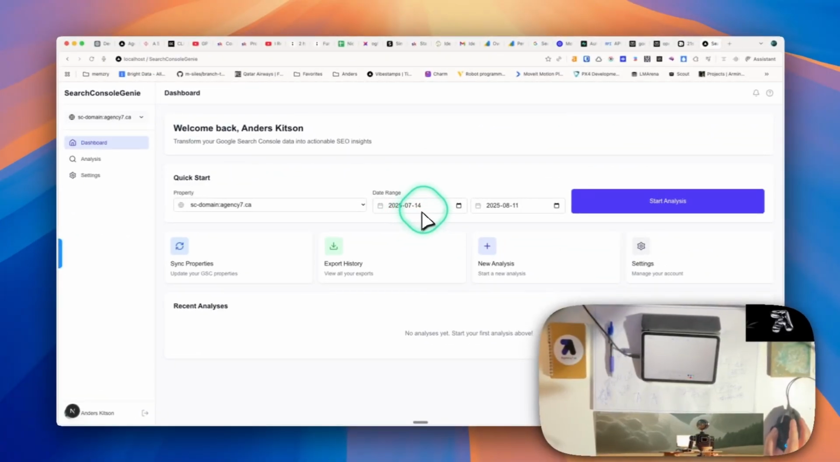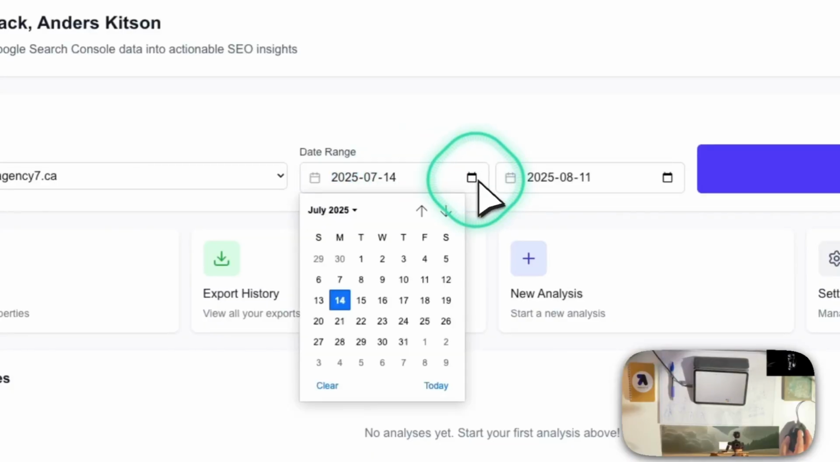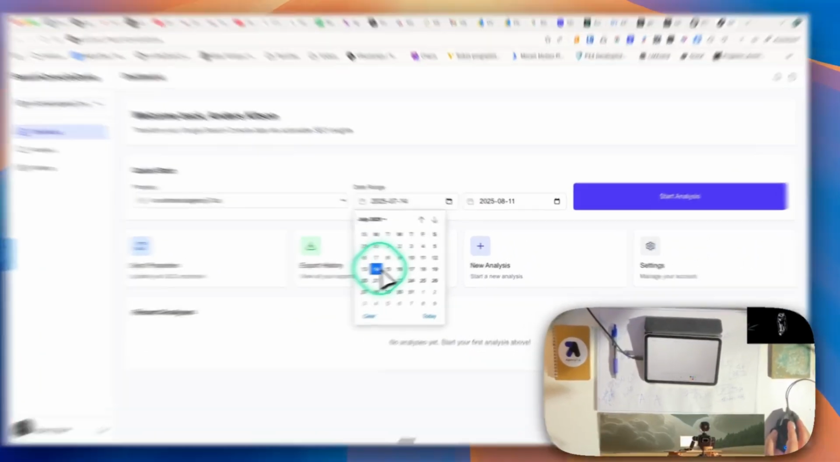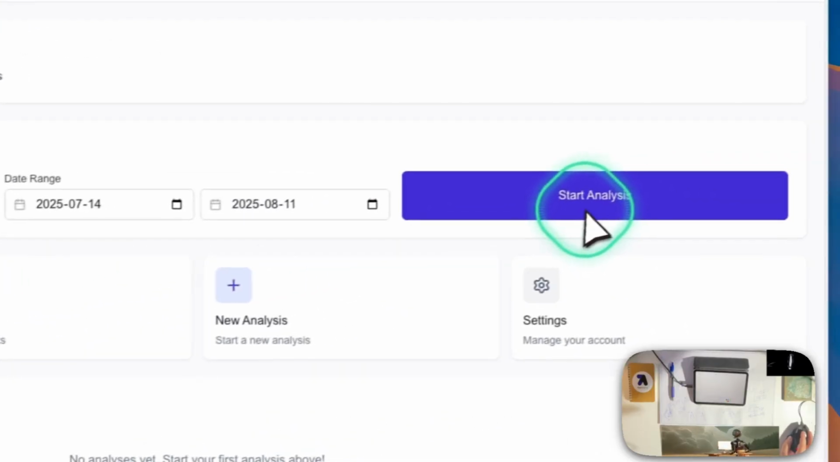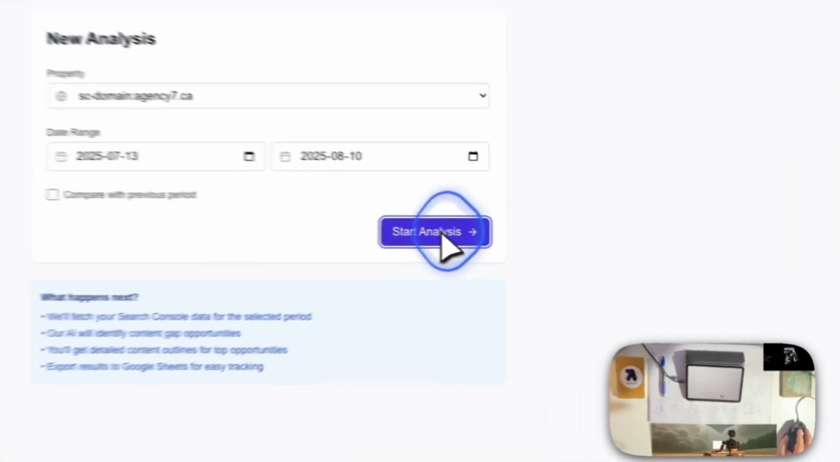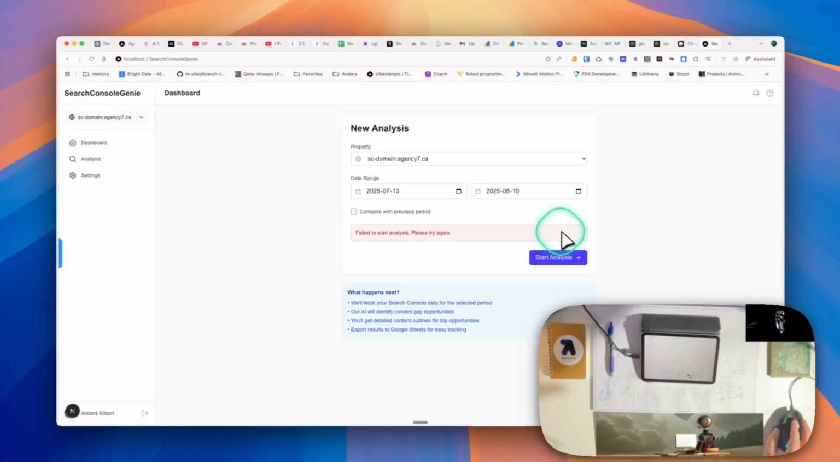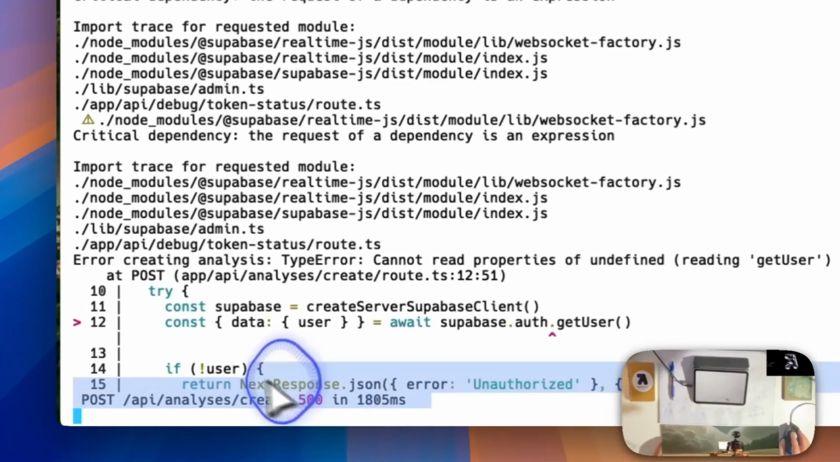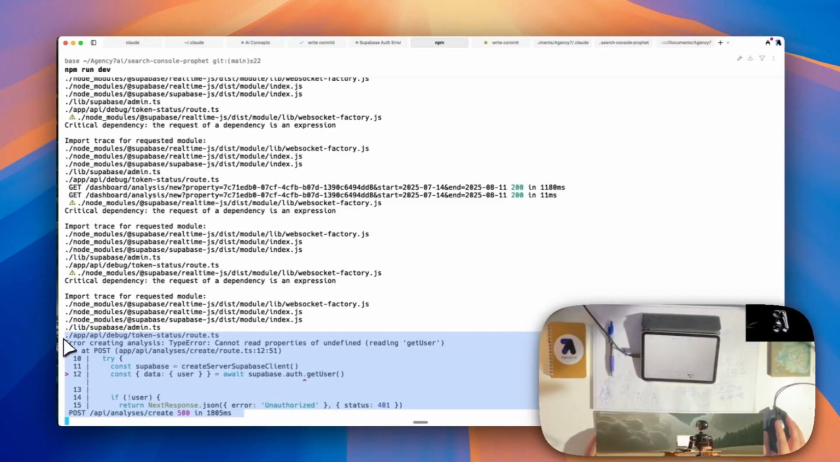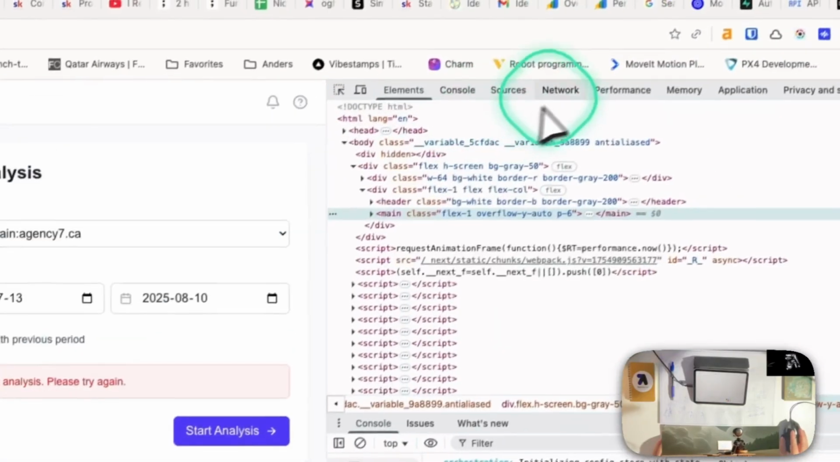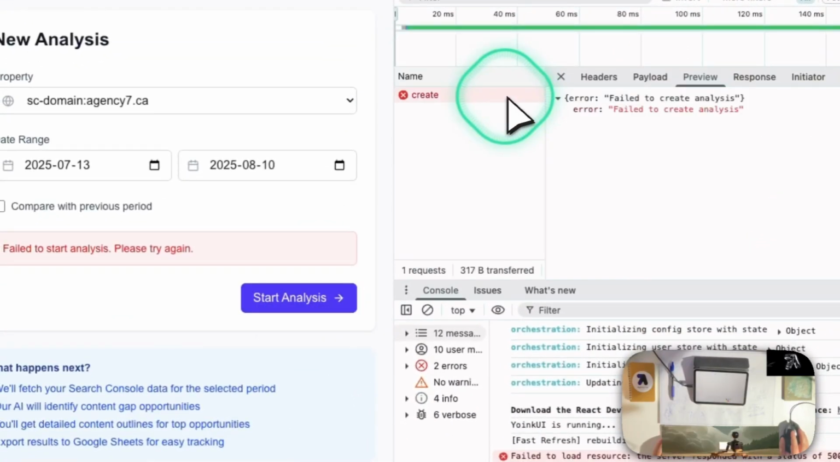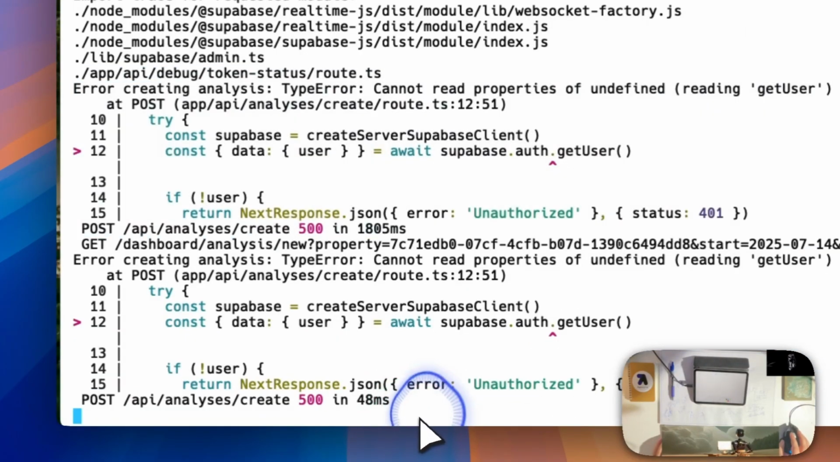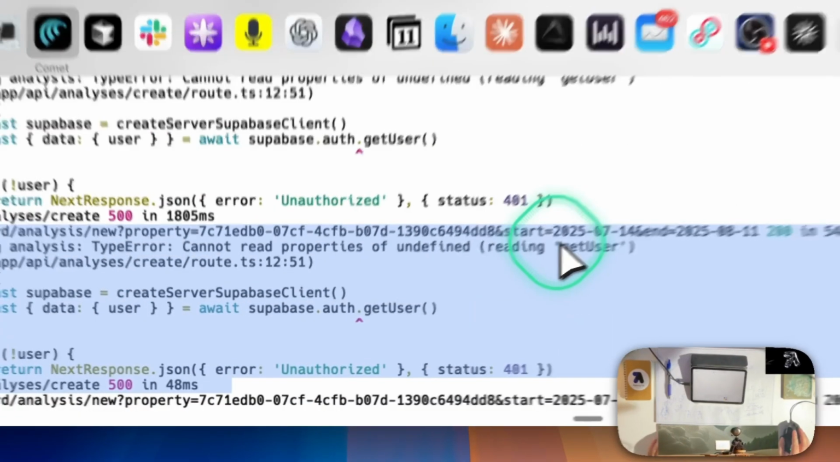Look at that. Then we go to our dashboard and let's pick a range. So from July 14th to August 11th, start analysis. Okay, so this is where we need to actually see what's going on here. So, okay, it's still got some get user stuff. I think, let's just see, network, create, failed to create analysis. Yeah, so it's this one, dashboard analysis new.